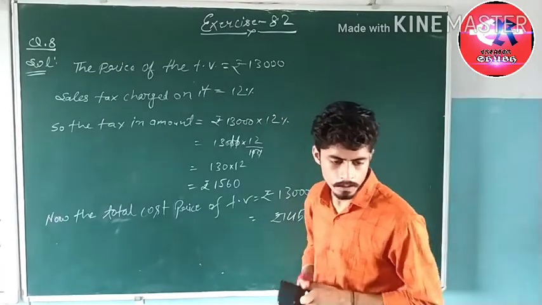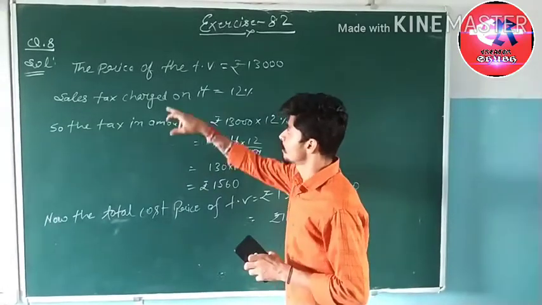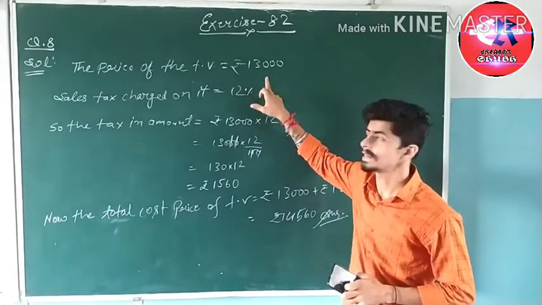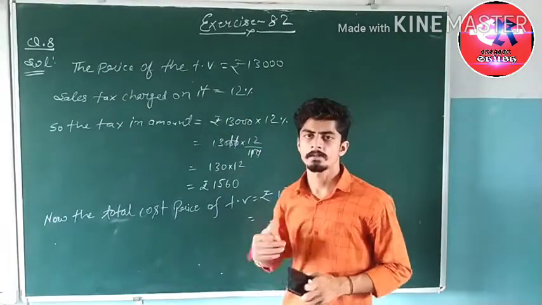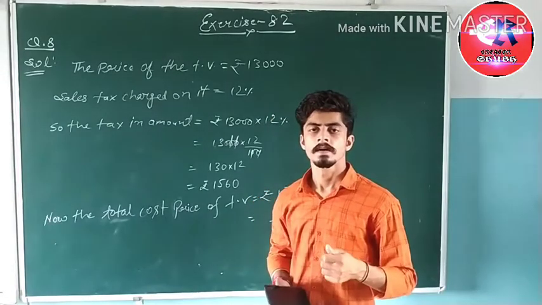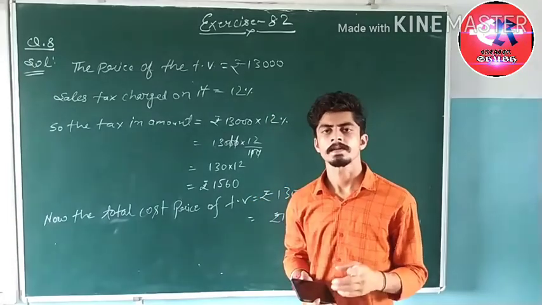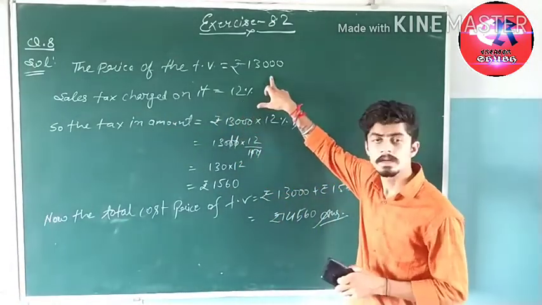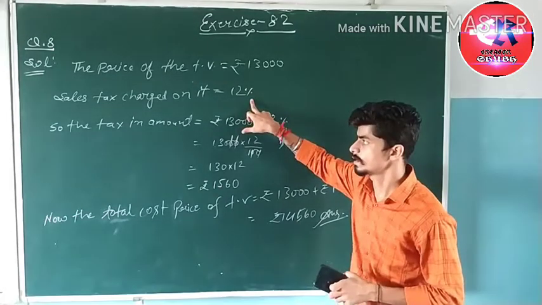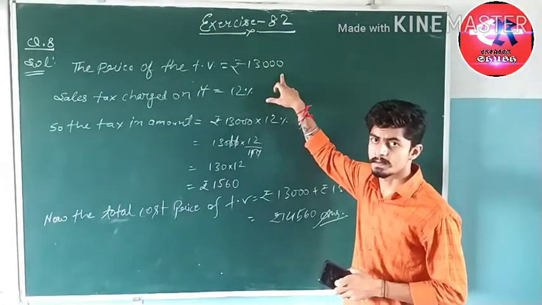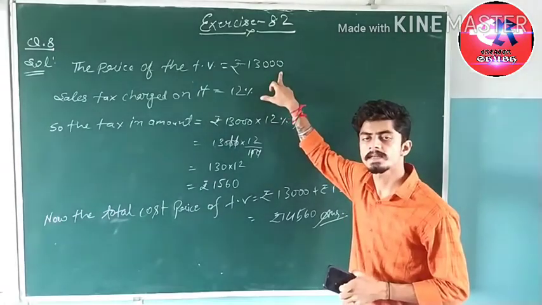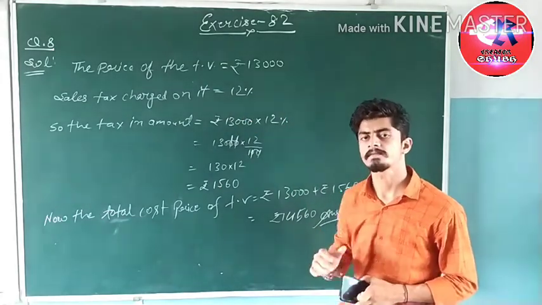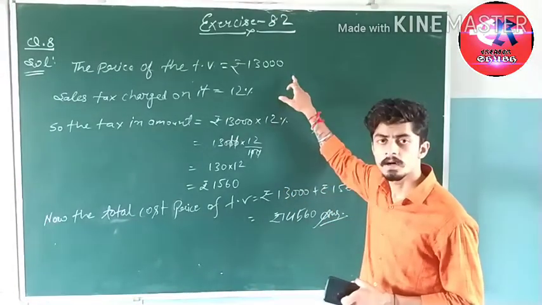The price of the TV is rupees 13,000, and on this price there is a sales tax which is charged by the shopkeeper, paid by the customer, and the shopkeeper transfers it to the government. So the sales tax charged on the price 13,000 is equal to 12%. This is the basic price, it is not included with the tax, the tax is excluded. So we have to find the tax. After that we have to add this to the cost price of the TV.